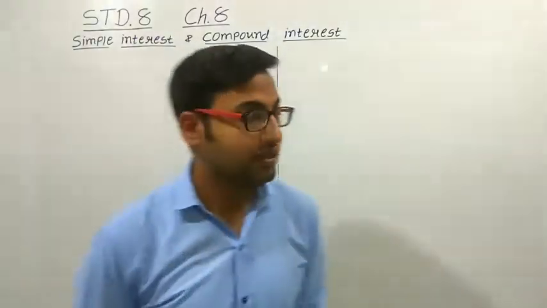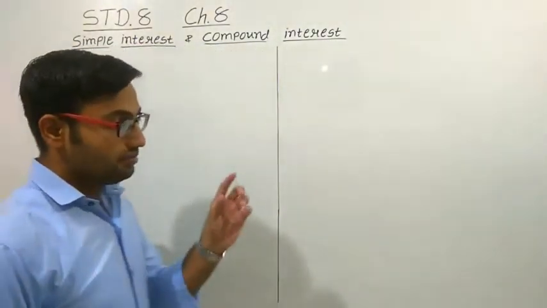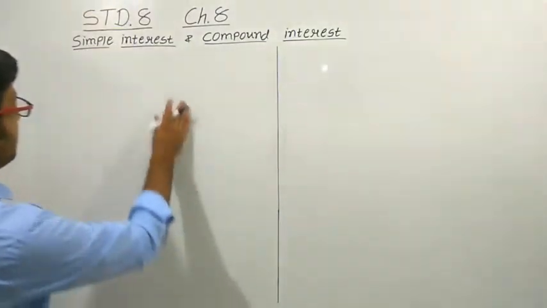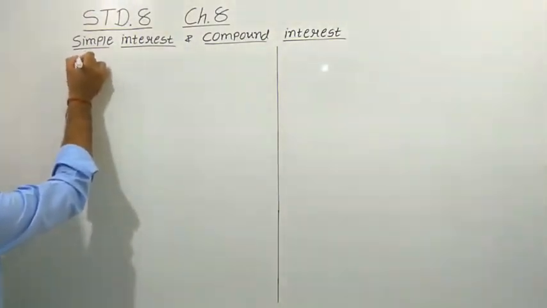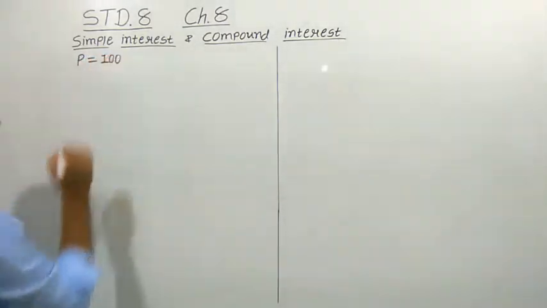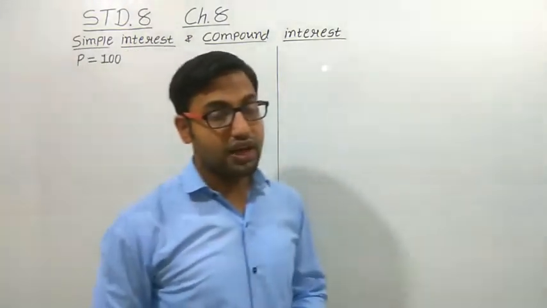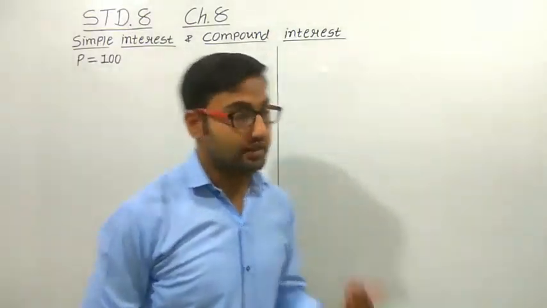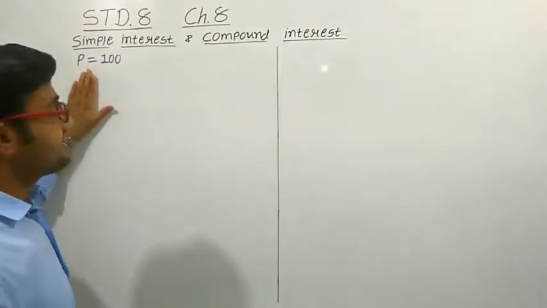So let us start. We will start by taking some amount of money, let us take 100 rupees. Whatever money you are taking from the bank is called the principal amount.